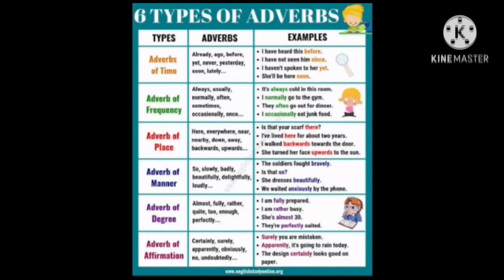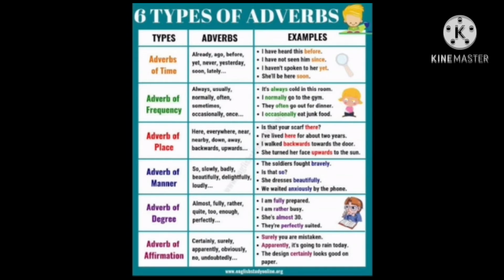She'll be here soon. Adverb of frequency tells you how often something happens. For example, always, she comes here always, usually, normally, often, sometimes, occasionally, once. It's always cold in the room. I normally go to the gym. They often go to dinner. So these are all the adverbs of frequency. How many times does it happen? Frequently.